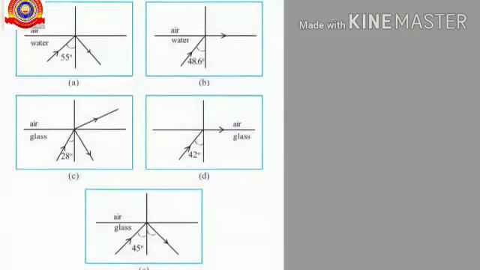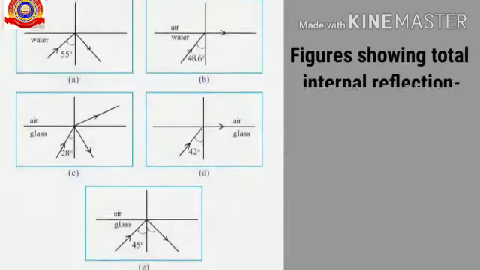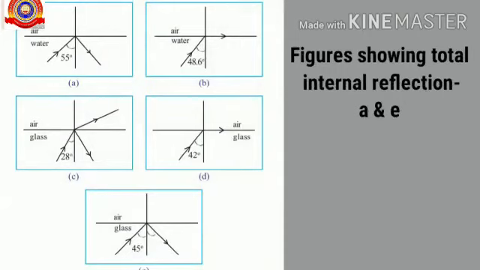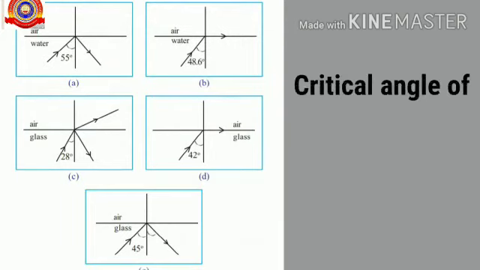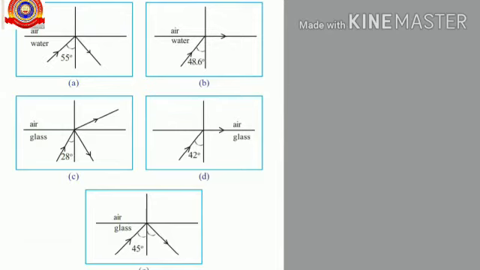Next, we are going to analyze the figures given here. Here you can see 5 figures. The first question from the figures is, which are the figures that show total internal reflection? Yes, that is figure A and E. And the second one, what is the critical angle of glass? From figure D, we can say that it is 42 degree.